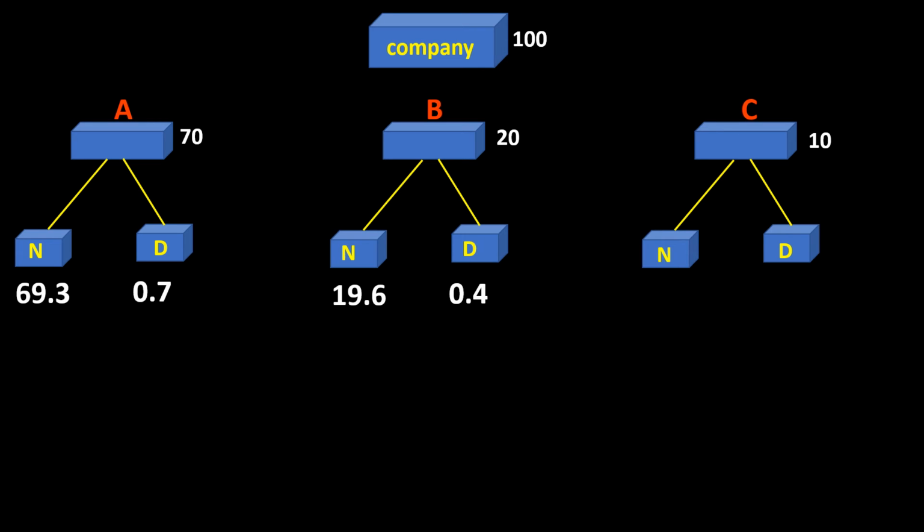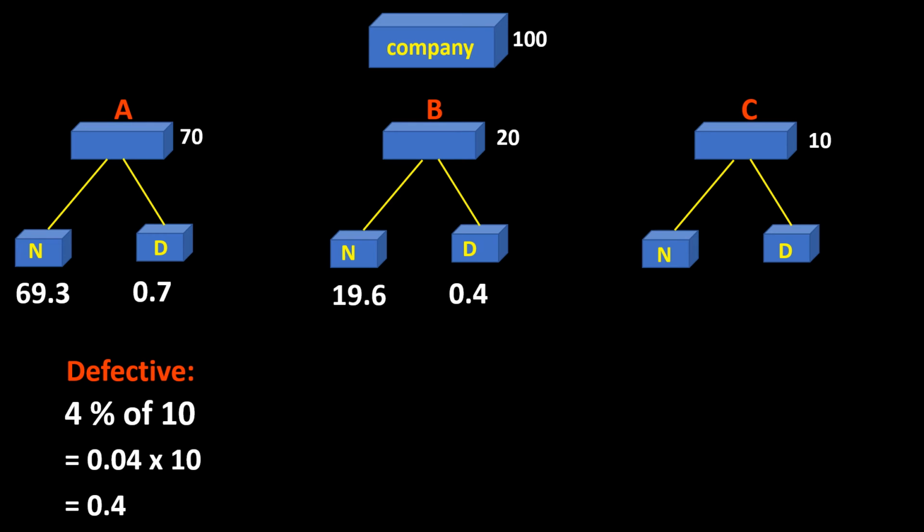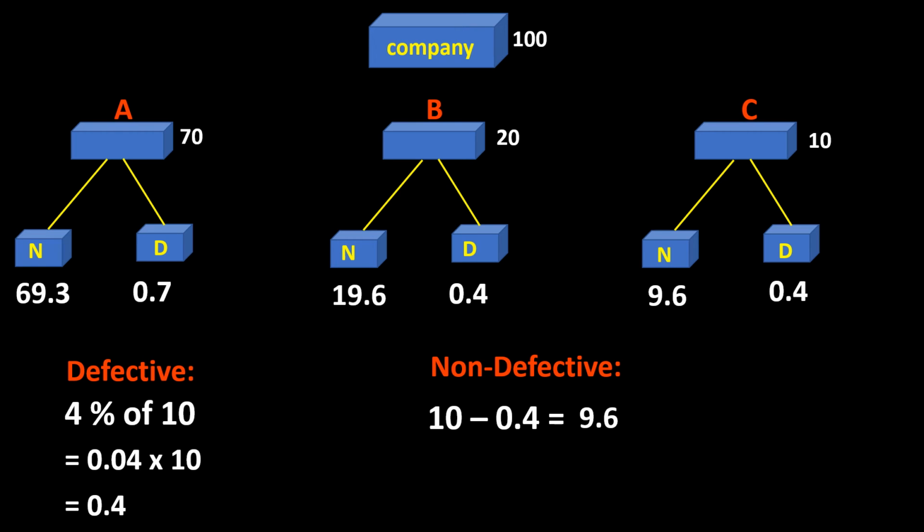We will now do the same thing for Factory C. We know that 4% of cell phones produced by Factory C are defective, so we can say 4% of 10, or 0.04 times 10, are defective. So 0.04 times 10 gives us 0.4. That means out of 10, 0.4 are defective, and the non-defective, of course, is 10 minus 0.4, which will give us 9.6. So therefore, 0.4 are defective out of 10, and 9.6 are non-defective.